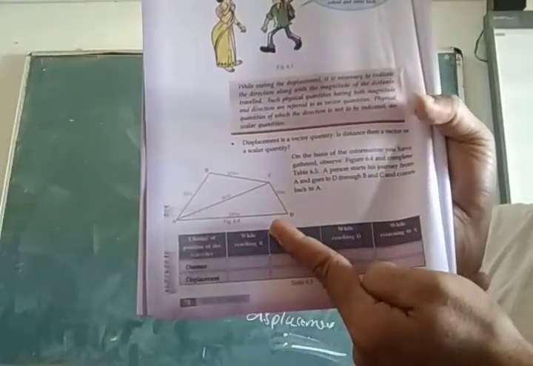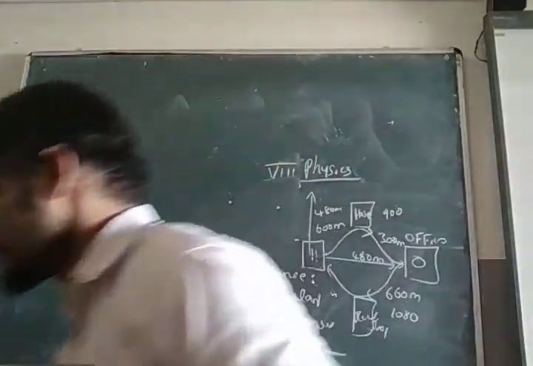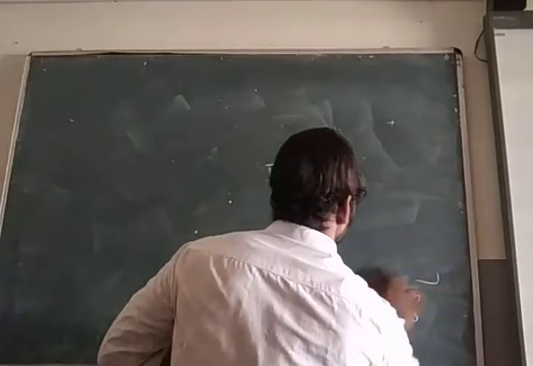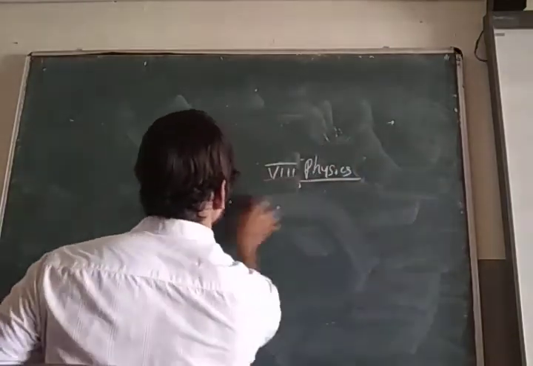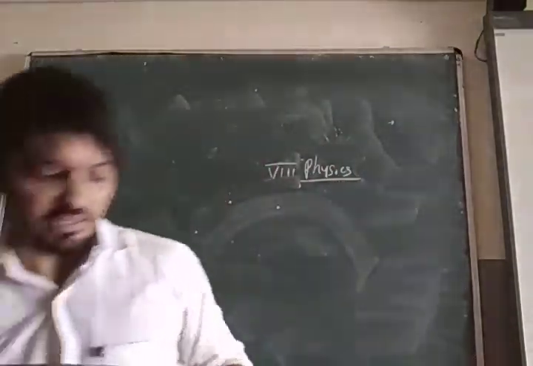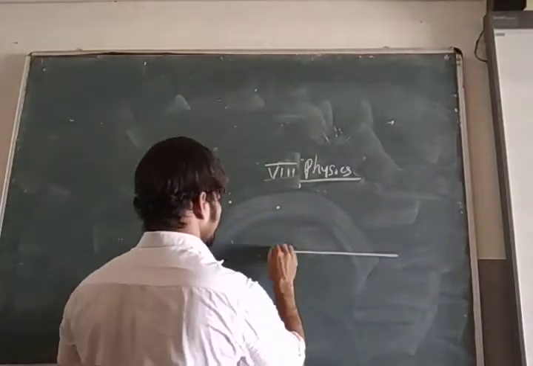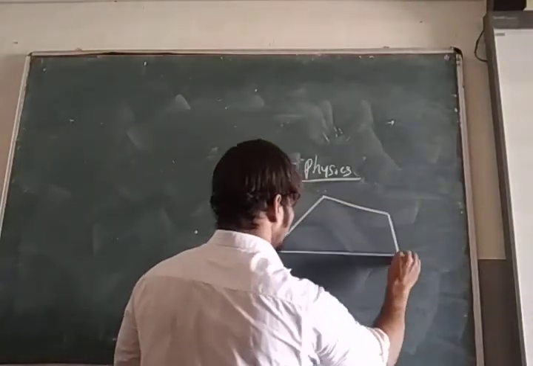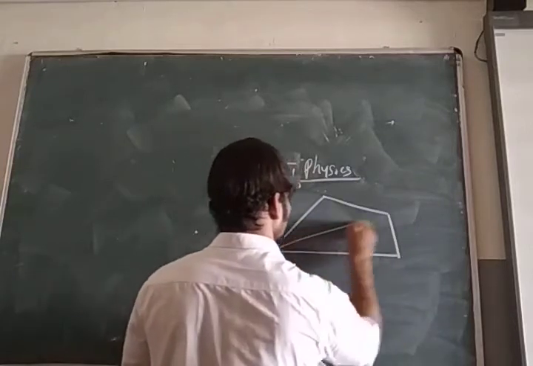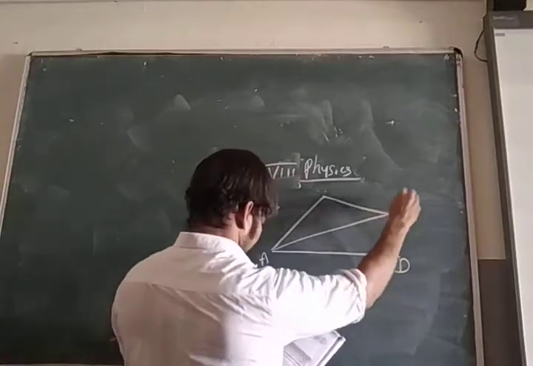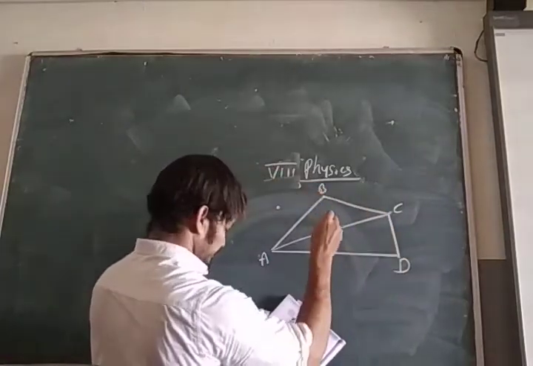Can you see? Okay. Here A, B, C, D are given like this.